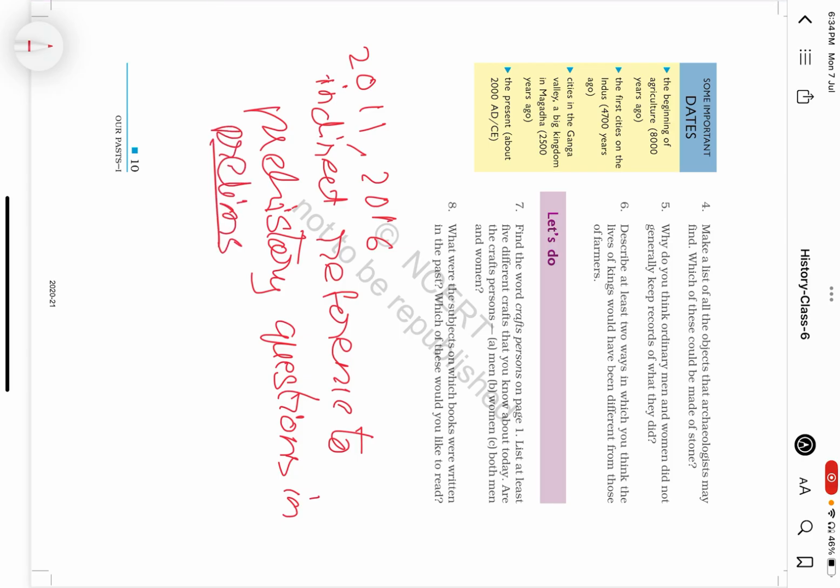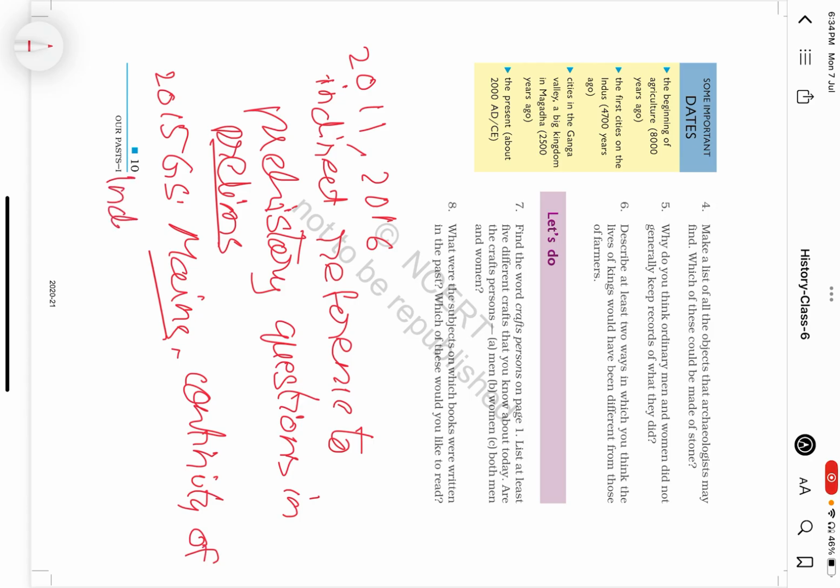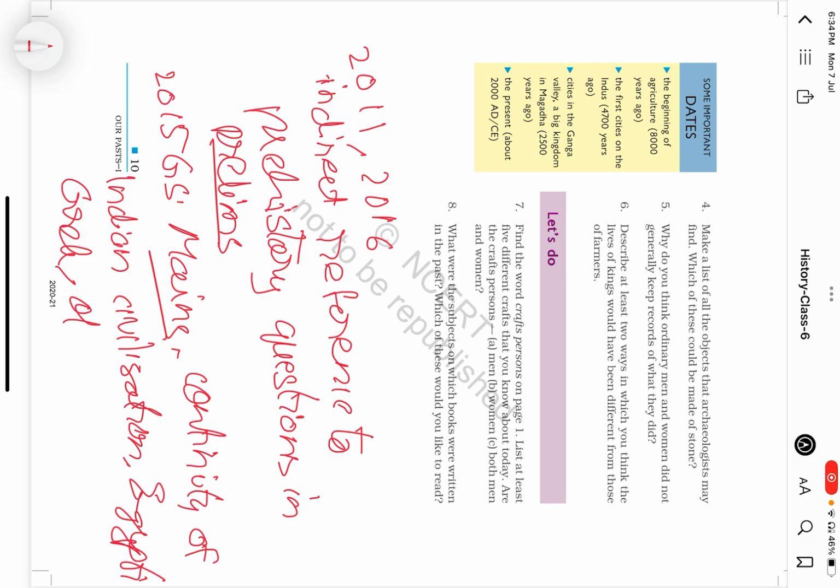But in 2015 General Studies mains, there is a direct question related to the continuity of Indian civilization and its comparison with Egyptian, Greek, and other civilizations. These are direct references from this very chapter. This one chapter has given several questions over the years.